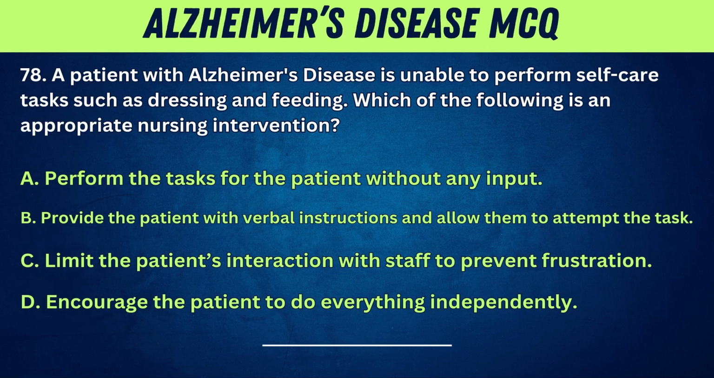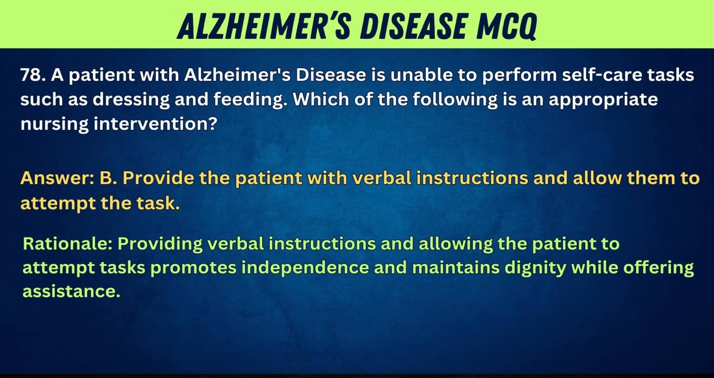digestive system. 78. A patient with Alzheimer's disease is unable to perform self-care tasks such as dressing and feeding. Which of the following is an appropriate nursing intervention? A. Perform the tasks for the patient without any input. B. Provide the patient with verbal instructions and allow them to attempt the task. C. Limit the patient's interaction with staff to prevent frustration. D. Encourage the patient to do everything independently. Answer: B. To provide the patient with verbal instructions and allow them to attempt the task. Rationale: providing verbal instructions and allowing the patient to attempt tasks promotes independence and maintains dignity while offering assistance.